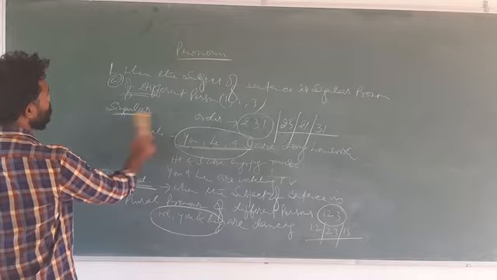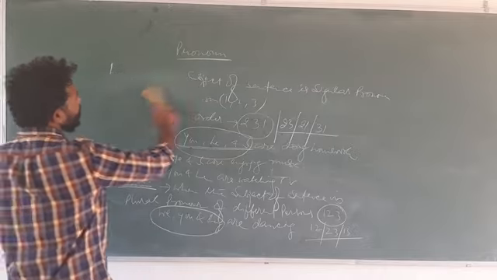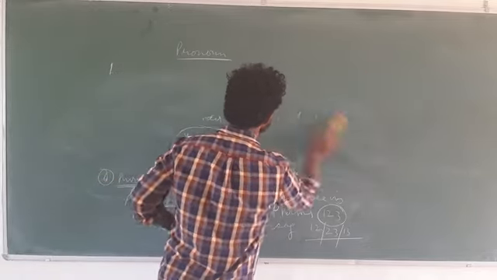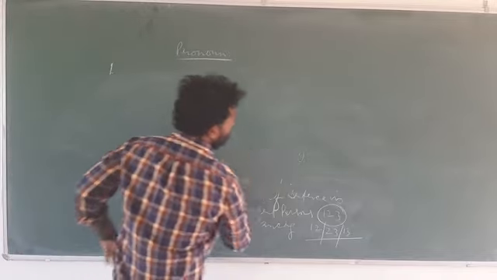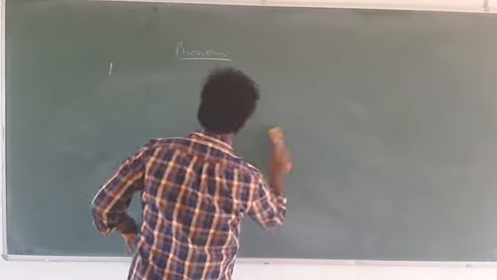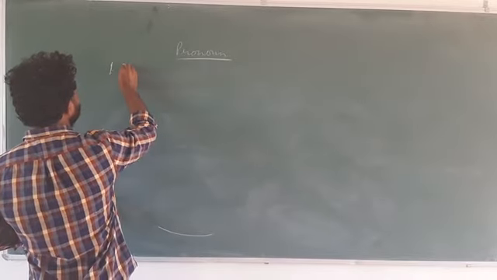Now there is another point under A, that is point number C. Once see what it says.